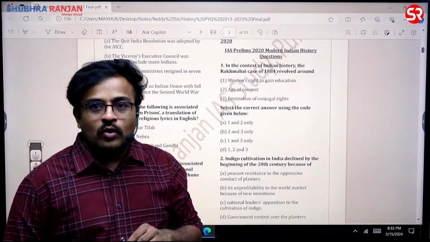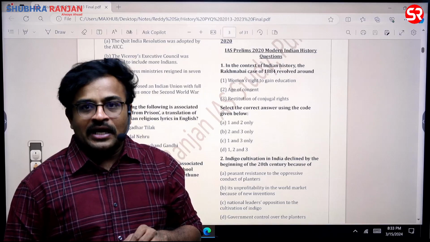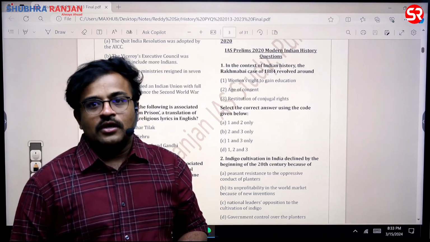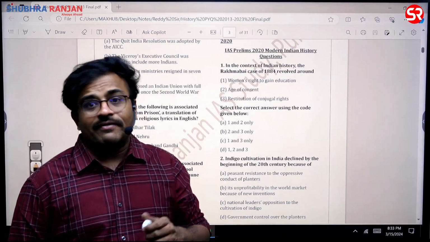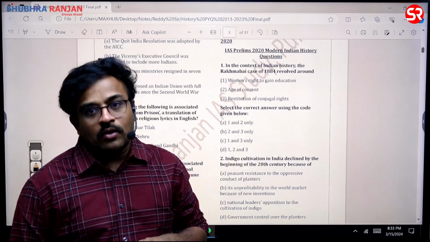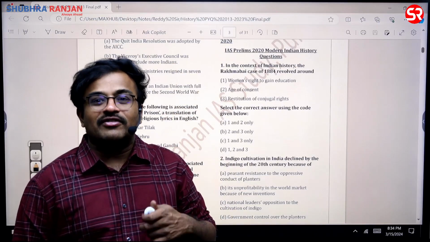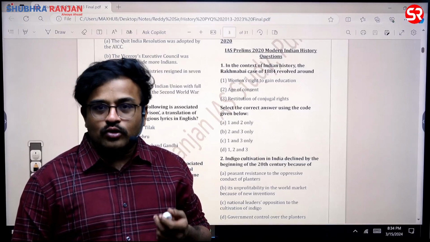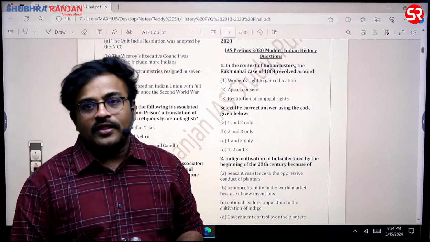So the Bombay High Court asked Rakhmabai, who was a highly educated woman, to stay with her husband. She wanted a divorce. She was forcefully asked to stay with her husband. Then this lady wrote a petition to the British Queen also, sir, saying that I don't want to live with my husband. Very interesting case study. So you have to read the case and you should know what this Rakhmabai case is. Already the question has been asked.